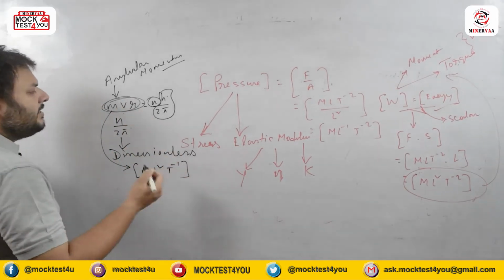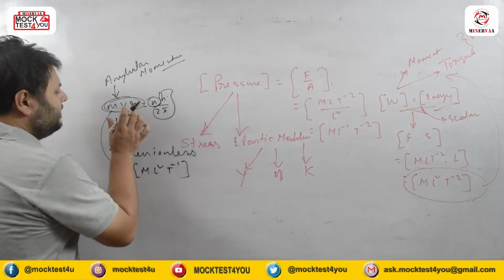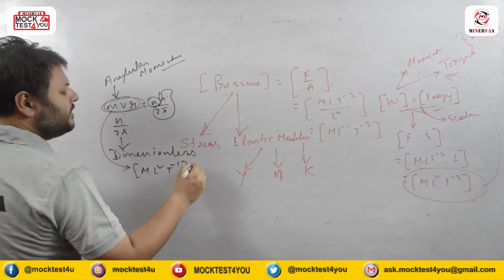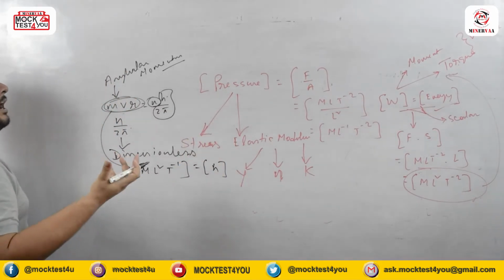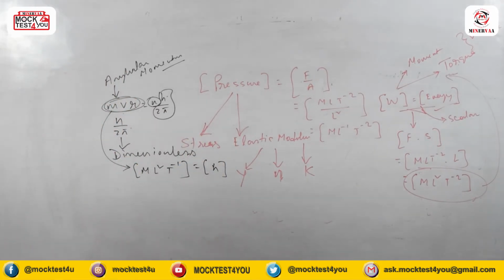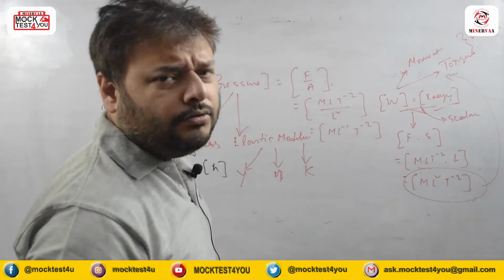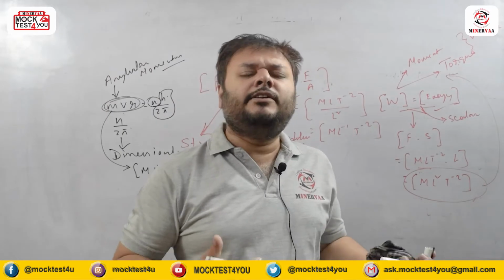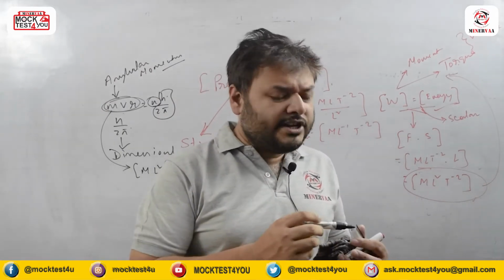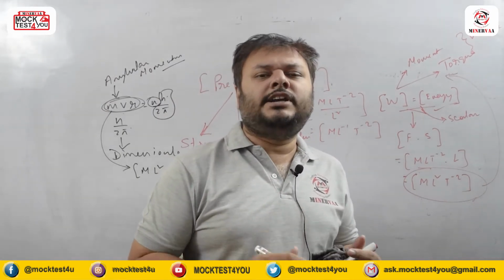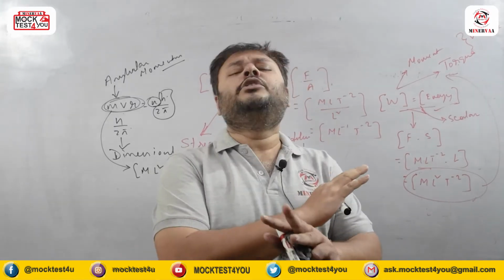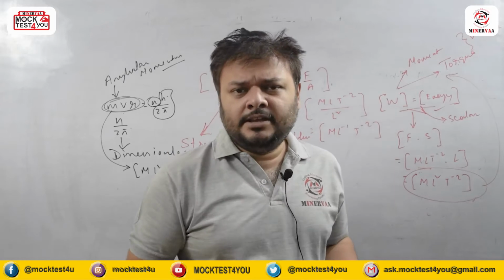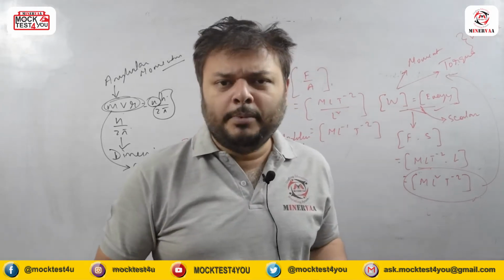So ML squared T to the power minus 1. This part is dimensionally equal with h. So whenever you are asked which quantity has the same dimension as angular momentum, it is undoubtedly Planck's constant, and vice versa. In any question asking which quantity has the same dimension as Planck's constant, don't look into any other option except angular momentum.